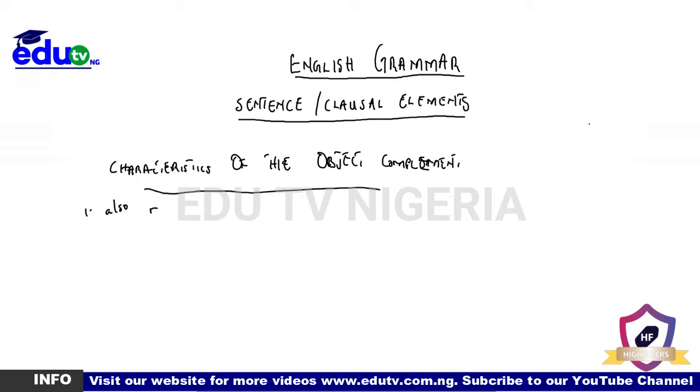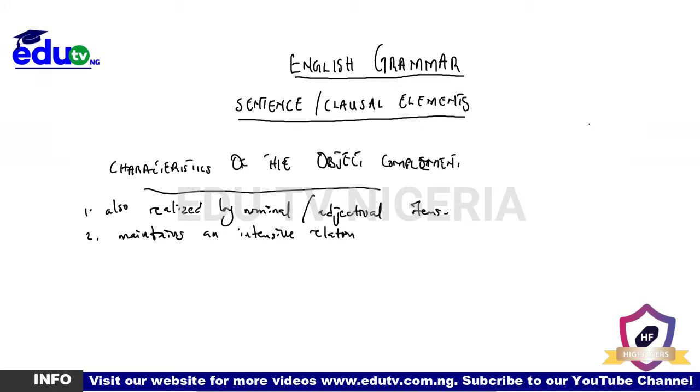Two: it maintains an intensive relationship with the object.